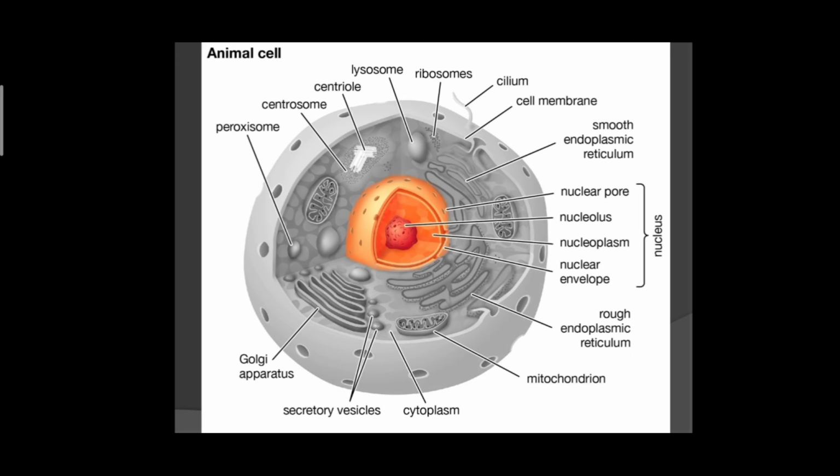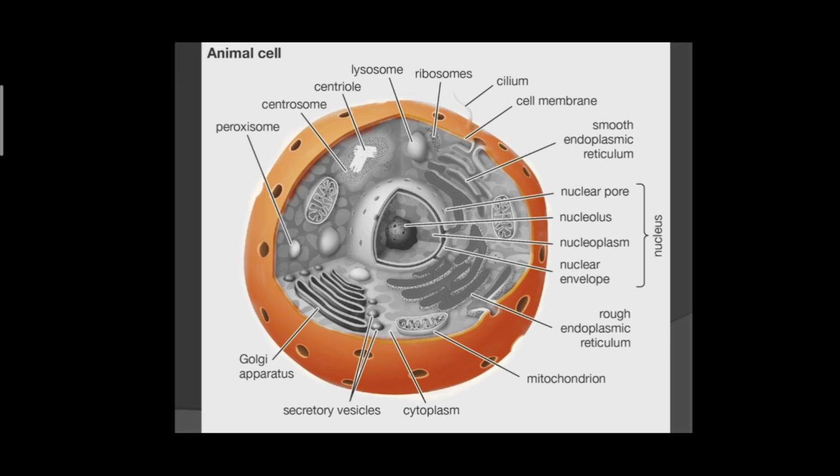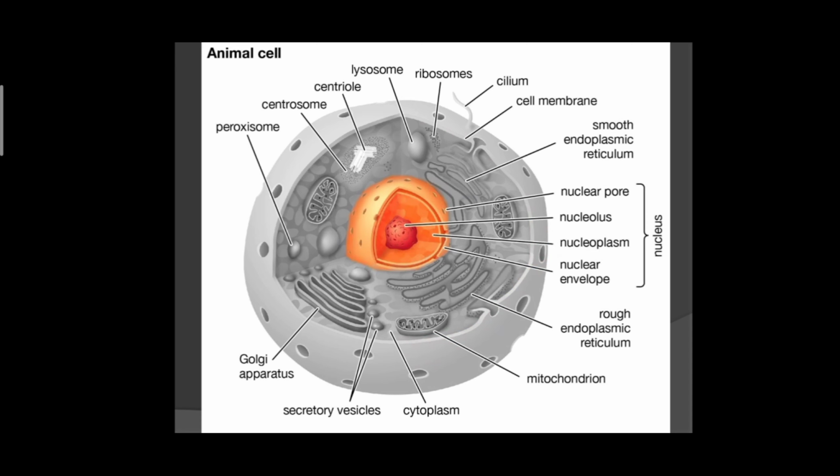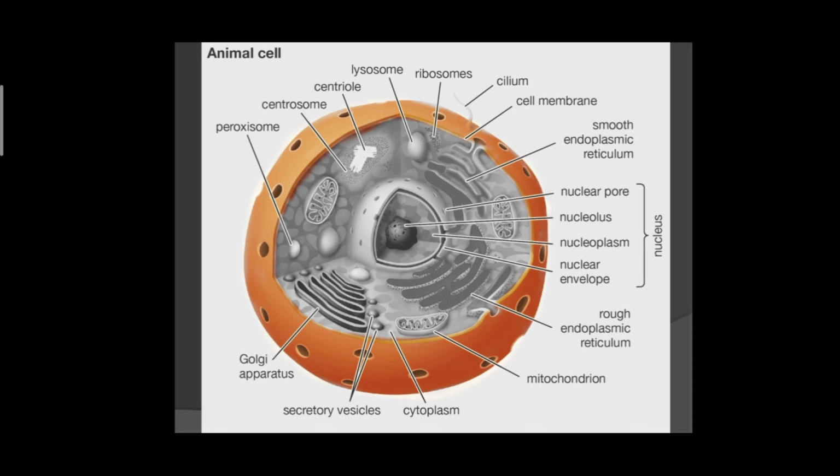Here a colored part is nucleus, and in this diagram the colored part is plasma membrane. So each and everything which is present in between these two structures is cytoplasm. Everything that is present outside the nucleus and inside the plasma membrane is cytoplasm.